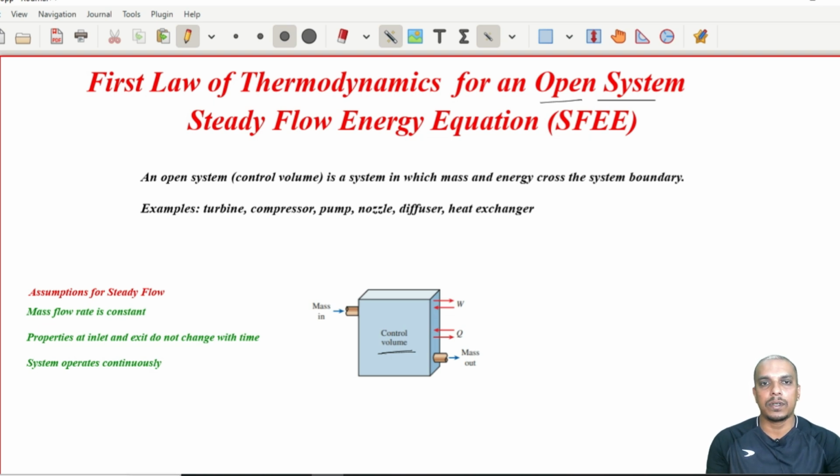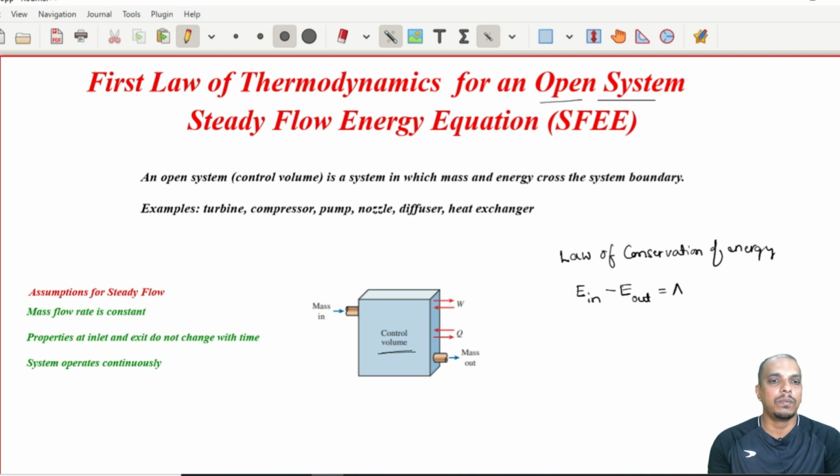Now, in order to talk about an open system, we know that the first law of thermodynamics is all about the law of conservation of energy. What does the law of conservation of energy state? Energy can neither be created nor be destroyed, but it can be transferred from one form to the other. So, energy coming in should be equal to energy going out, or if energy coming in is not equal to energy going out, it should be the change in energy of the system.